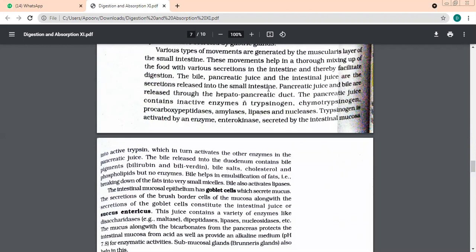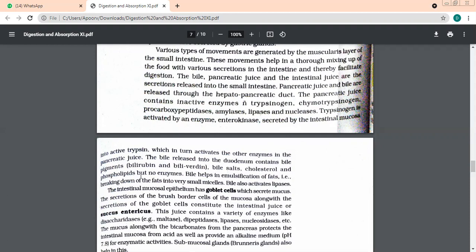Now let us talk about why bile is important. Bile, which is released into the duodenum, contains two pigments called bile pigments: bilirubin and biliverdin. Name the two bile pigments. Bilirubin and biliverdin.